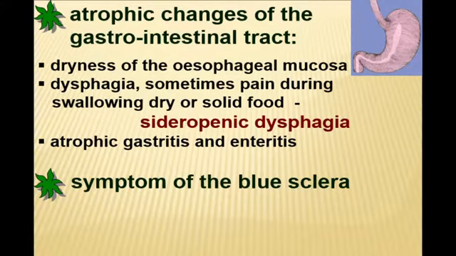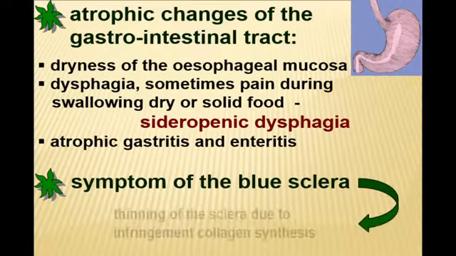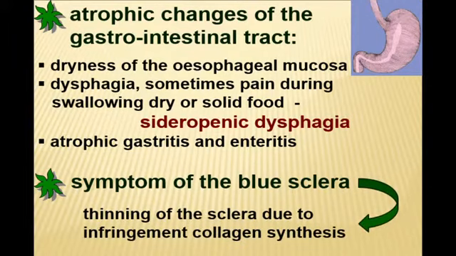Peripheral tissue becomes very thin, and we can reveal a light bluish color of the sclera because the sclera is very thin and the subjacent vessels are visible, due to insufficient collagen synthesis.